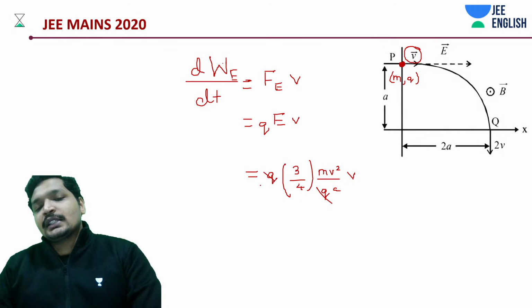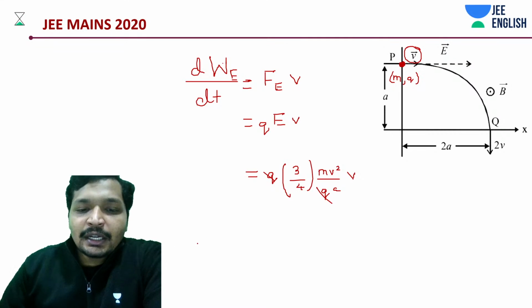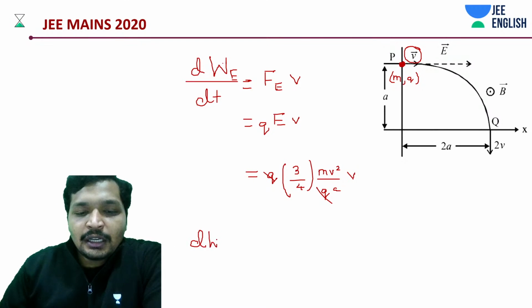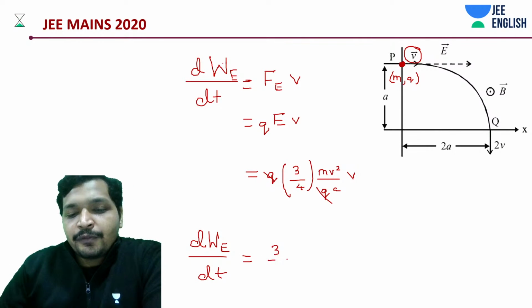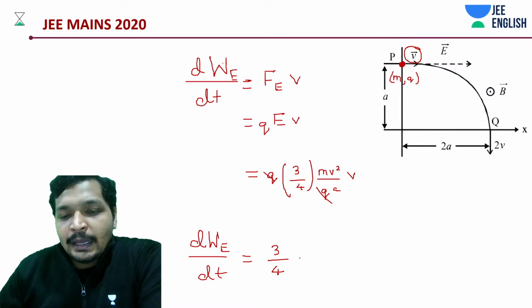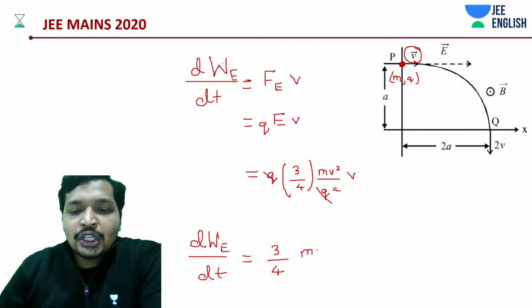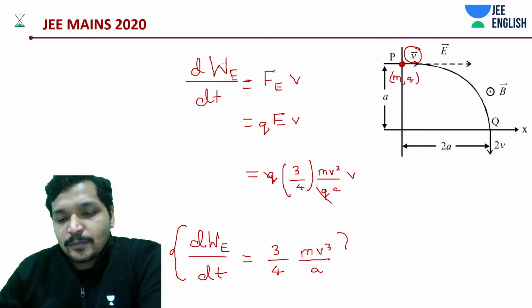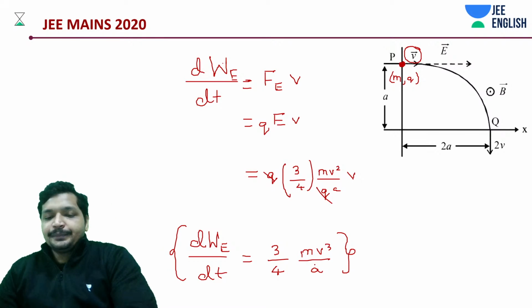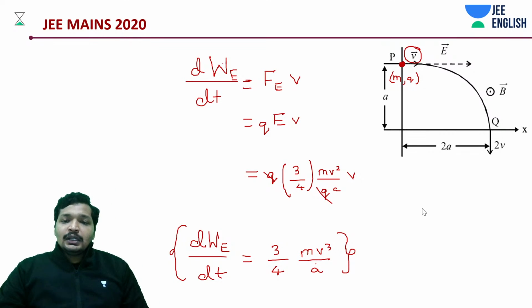So q gets cancelled out. What is the rate of work done by the electric field? It is supposed to be 3 by 4 mv cube by a. That's it. End of the story.